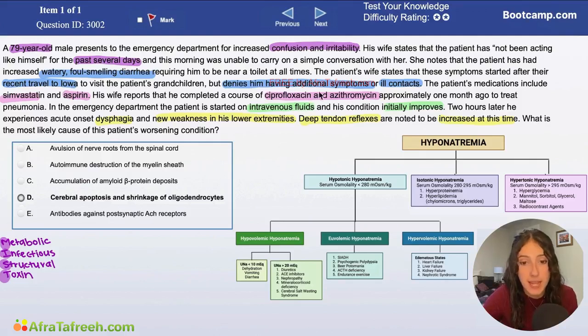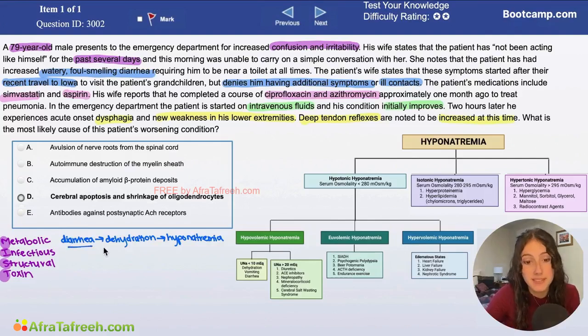When I think about a patient who is a little bit confused and irritable, is started on IV fluids, and the IV fluids help, what that tells me is that this was likely a dehydration problem. Because this patient has so much diarrhea, they likely became dehydrated, and because they are excreting all of their electrolytes, they're also probably hyponatremic. And as we know, hyponatremia can definitely cause confusion and irritability. It makes sense with the chronicity of this patient's symptoms. That's kind of the clinical picture here.